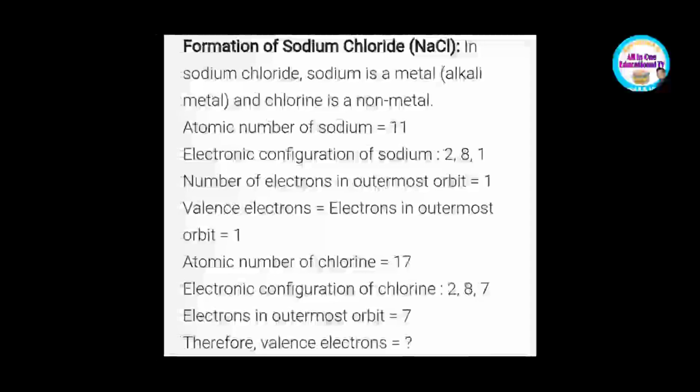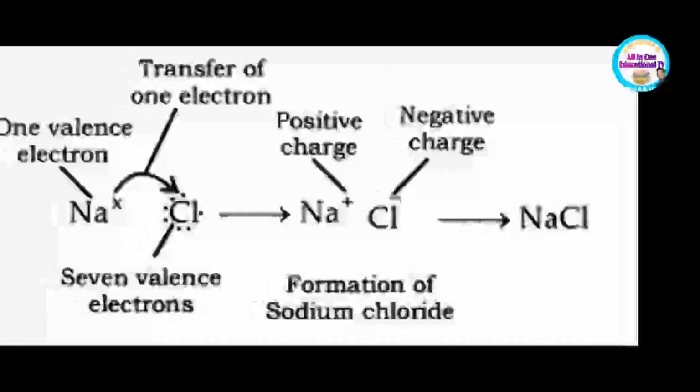Number of electrons in the outermost orbit is 1. That is called valence electron. What is valence electron? Electron present in the outermost shell is called valence electron. So sodium donates one electron to become stable. Atomic number of chlorine is 17. Electronic configuration of chlorine is 2, 8, 7. And valence electrons in chlorine are 7. So chlorine gains one electron to complete its octet.